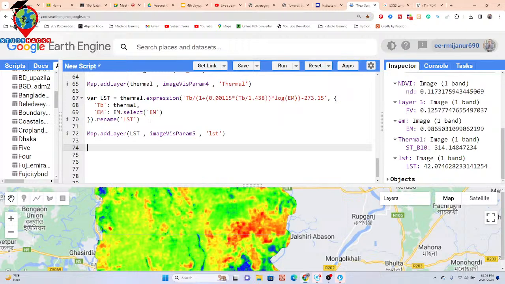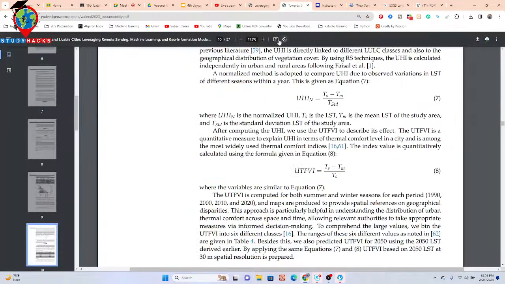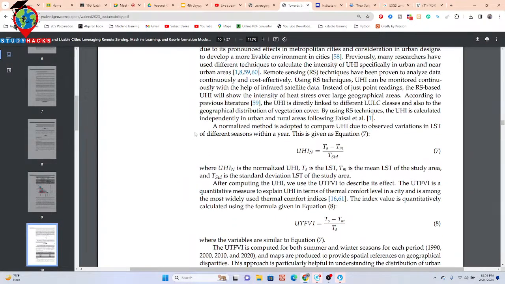Okay, so this time I talk about how an urban heat island map can be calculated using this LST map. First of all, I will show you this algorithm. Here you can see this is another paper. It says the normalized method is adopted to compare the USI due to the observed variation in LST differences within a year. So this time we use this equation. Basically, it's the normalized urban heat island.